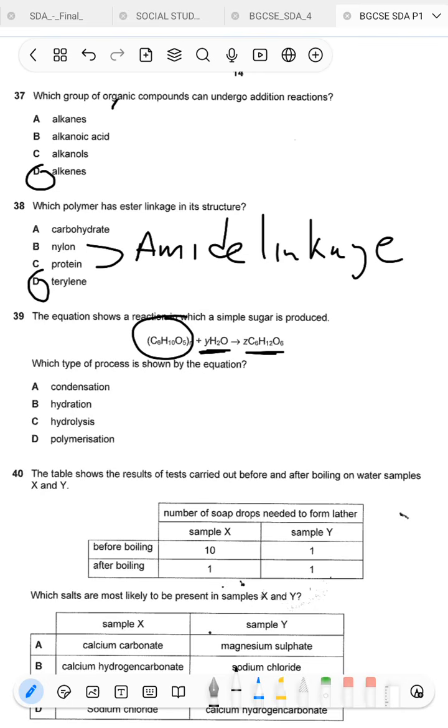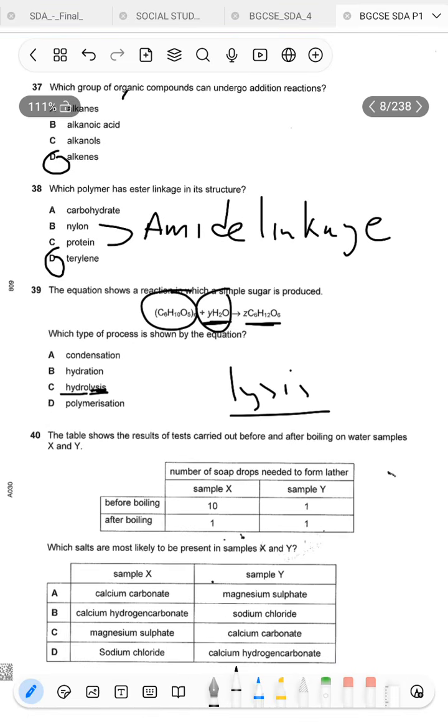So whenever you're breaking down something, you have that lysis in there, like electrolysis, the breaking down of ionic compounds in molten or in aqueous state. Then here we're using water to break down that complex molecule. So hydro for water. So the answer here is going to be C.